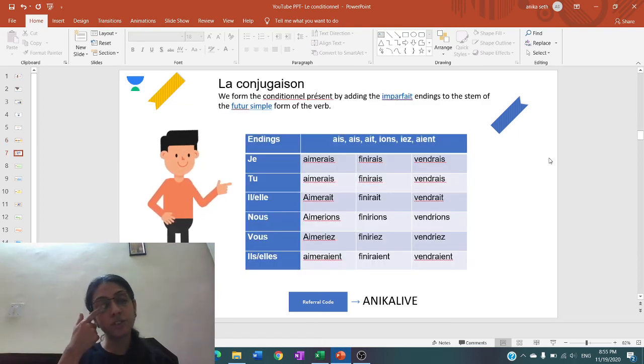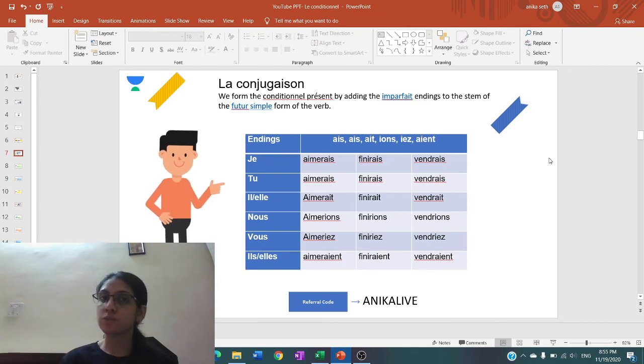Then the conjugation of the verbs, this also we discussed in detail. ER, IR verbs take the stem of the future, like all the verbs take the stem of the future simple. But in the case of ER, IR verbs, the stem is the same as the infinitive. And the second part is to add the endings of the imperfect.